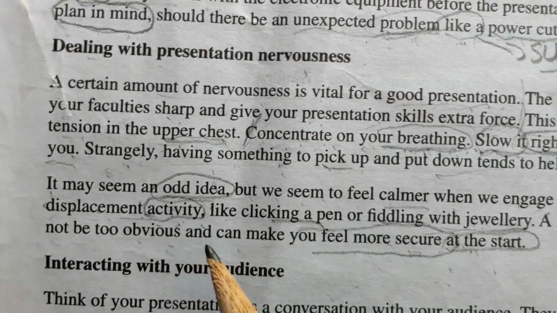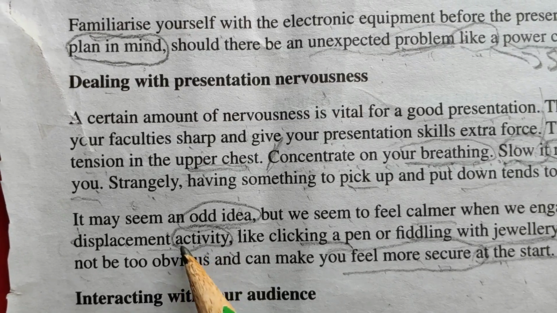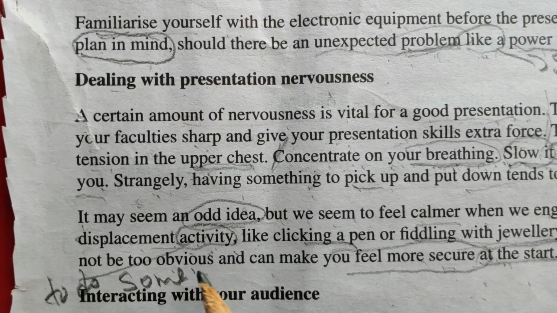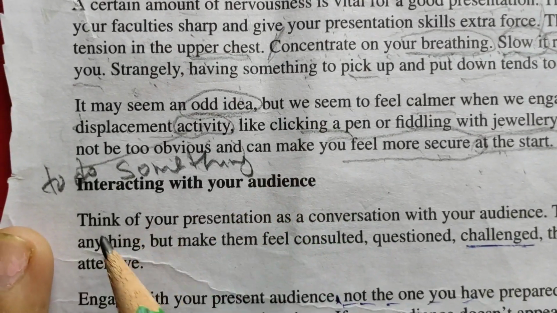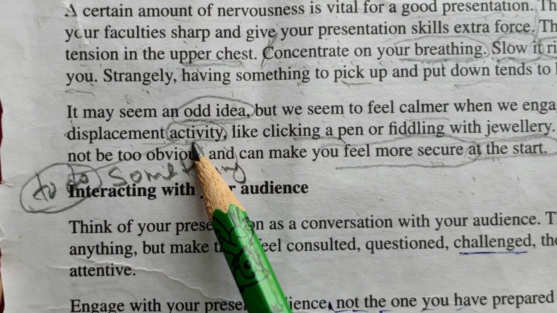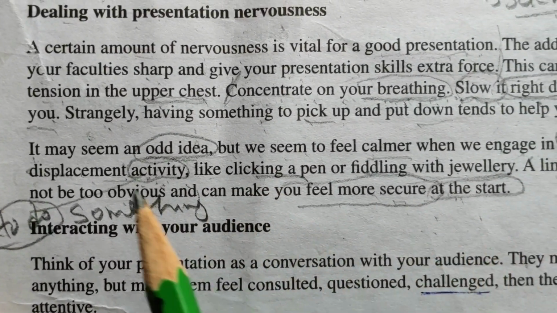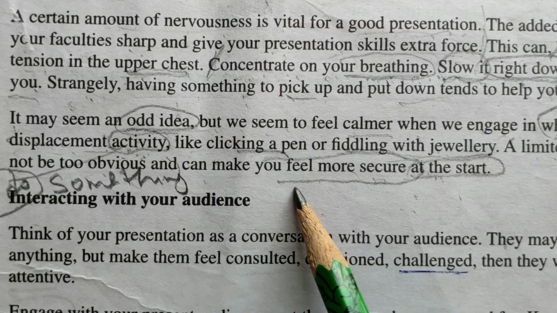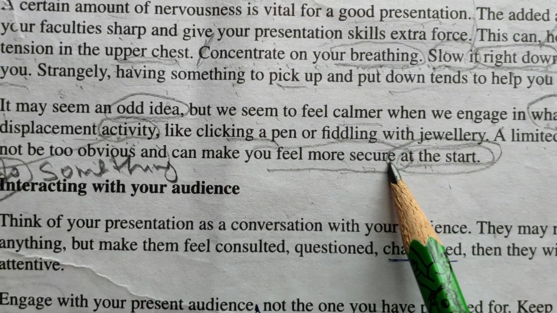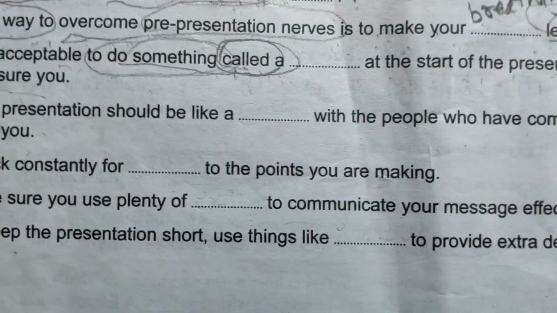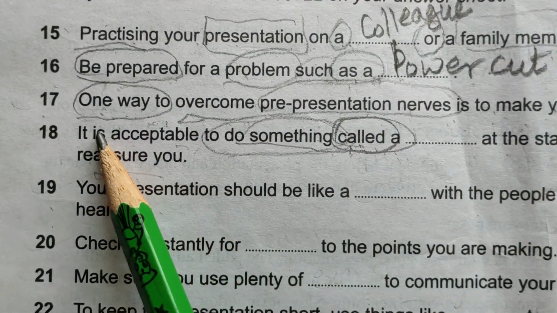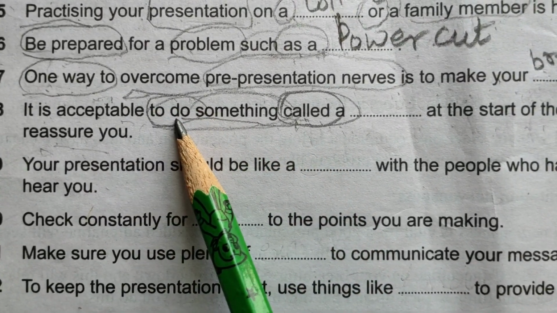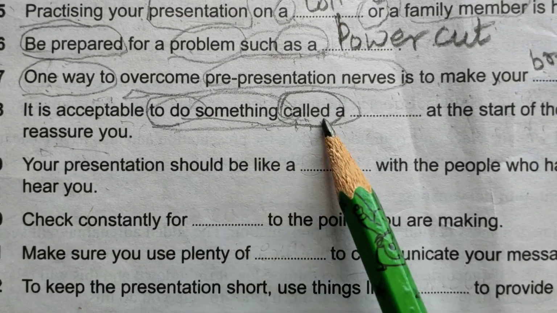For the activity they have used the word to do something. What they have used in the question? To do something. To do is an action word, or activity is an action. Like a limited amount of this will not be too obvious and can make you feel more secure at the start. And this is also the word the writer is using in the statement. Here it is acceptable to do something. To do is activity, something called referred.